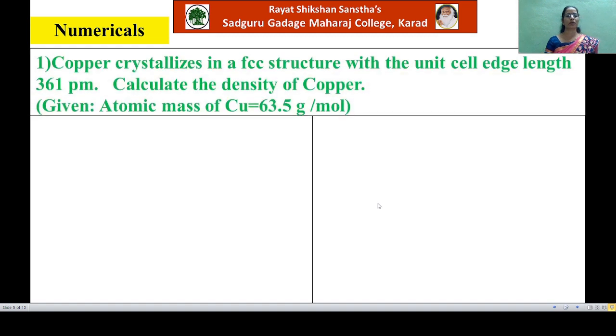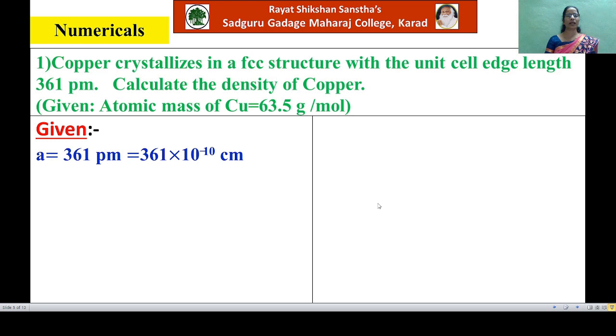See the first numerical. Copper crystallizes in an FCC structure with unit cell edge length 361 picometer. Calculate the density of copper. Here the atomic mass of copper is given as 63.5 gram per mole. Now read the numerical carefully and write the given physical quantities.